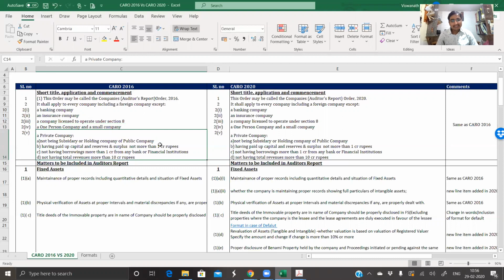So just to remember, it is 1-1-10. Paid up capital and free reserves 1 CR and above, then not having borrowings of 1 CR and above, not having a turnover of 10 CR and above. So if any of these particular things exceeds the limit, then CARO applies.